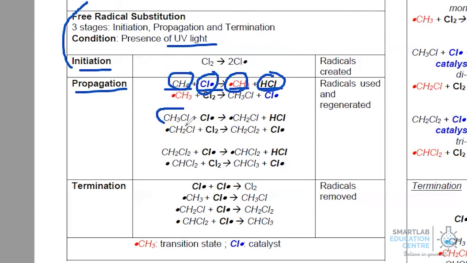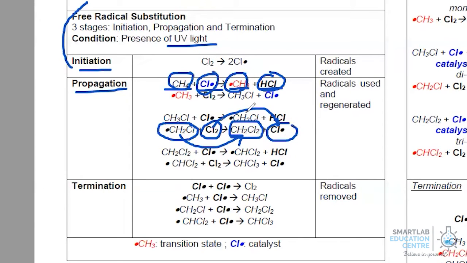Okay, you can see that consistently as a step. Or you will realize that if you have an organic compound which is a radical, when it collides with a chlorine molecule, the organic compound which was originally a radical will end up becoming a molecule, while your chlorine molecule will now become a radical. Okay, so that's propagation.